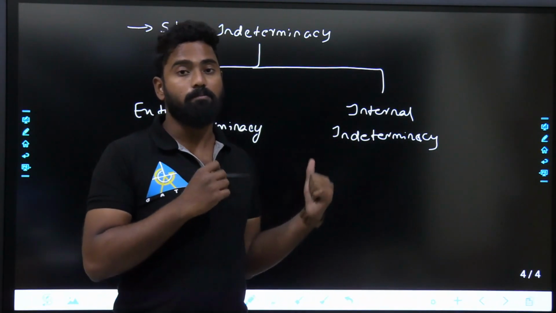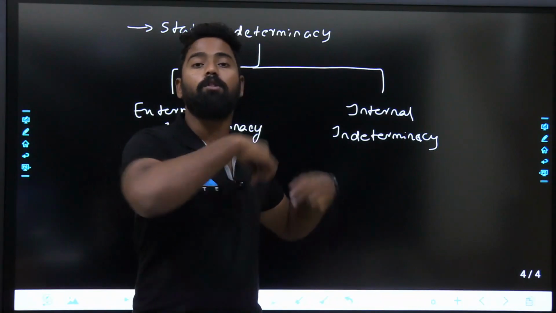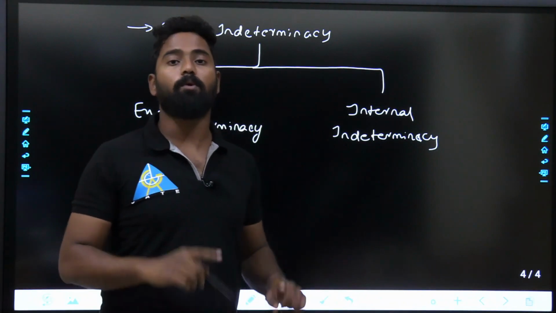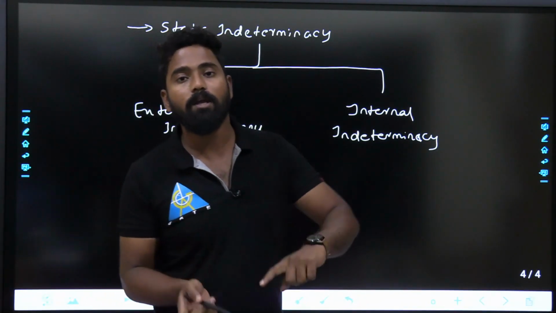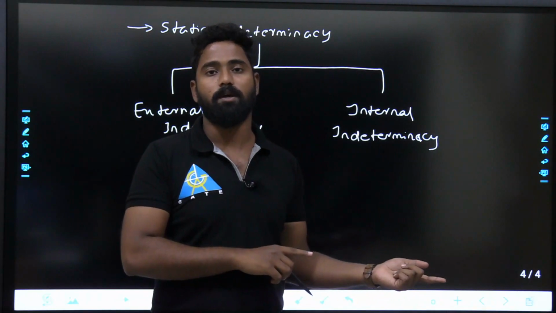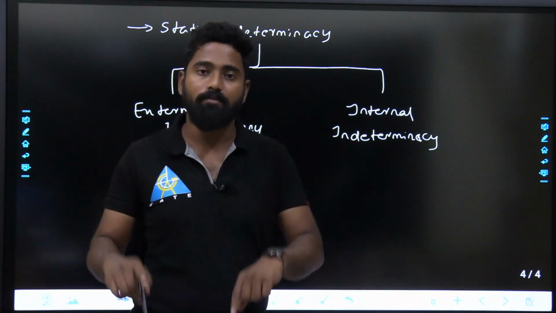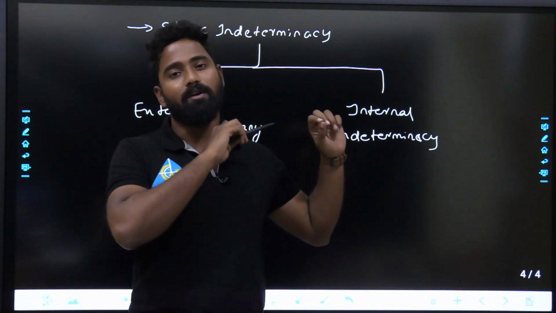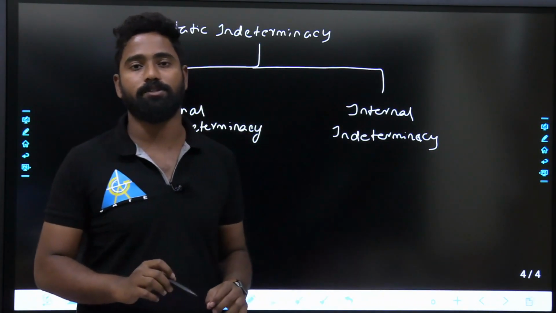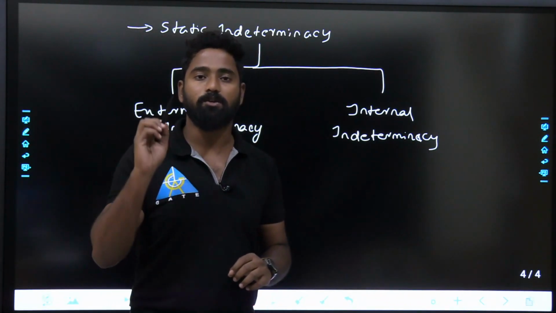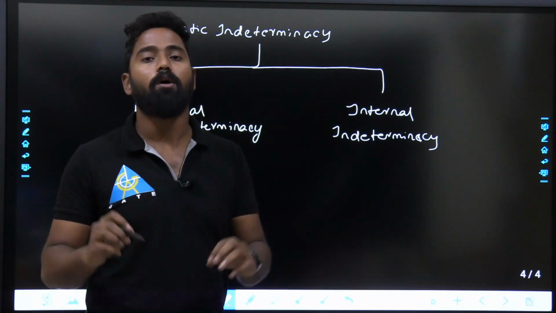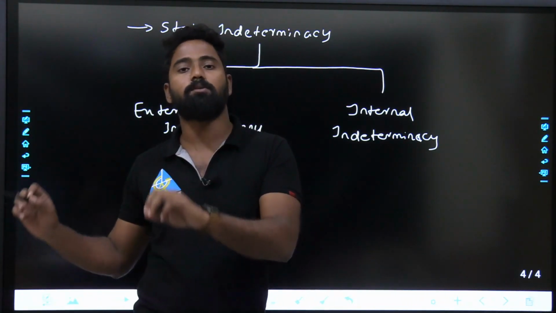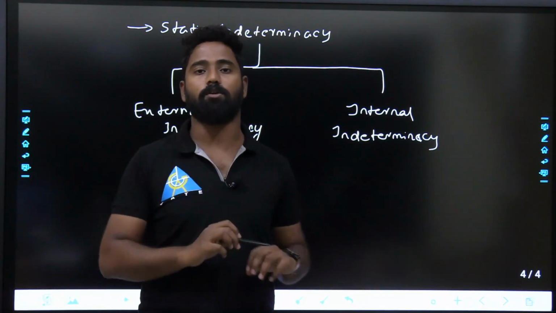But why this is important is, this is the basics for all the other subjects, all the other chapters. Once you are able to calculate the indeterminacy, only then will you be able to solve the problems. If you can't differentiate whether it is an indeterminate structure or a determinate structure, you could never solve any problem in structural analysis. So the first thing you should remember is how to calculate the indeterminacy, whether the structure is determinate or indeterminate.